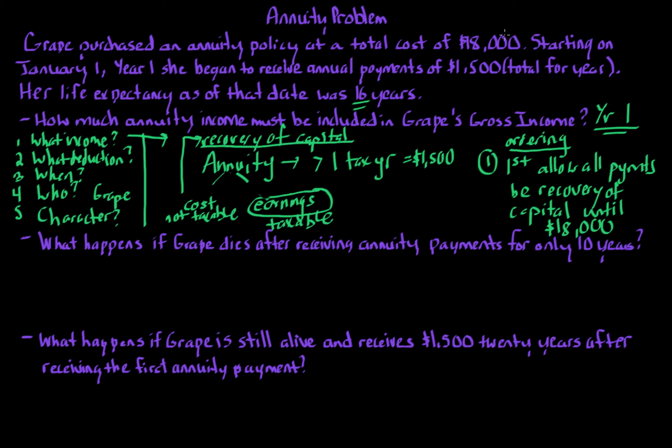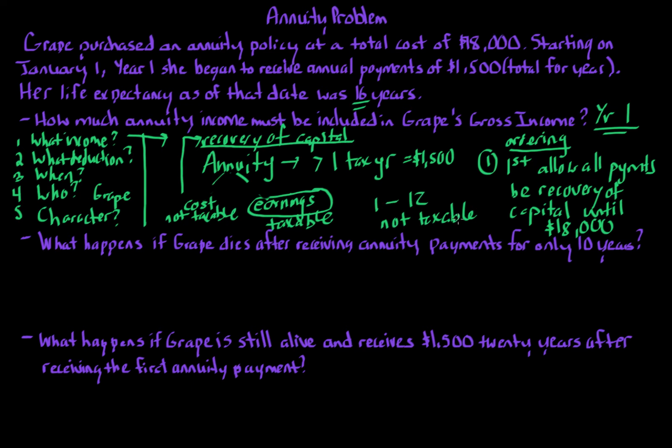There's an $18,000 total cost, right? Every year, Grape is going to get $1,500 for the rest of Grape's life. So if you think about it, years 1, 2, 3, 4, 5, 6, if you keep going, you won't get up to $18,000 until you get to year 12. If you take $1,500 times 12, you get $18,000. So years 1 through 12 would not be taxable. And then everything after that, years 13 through 16, those 4 years would equal $6,000, and those would be taxable. That's one approach.